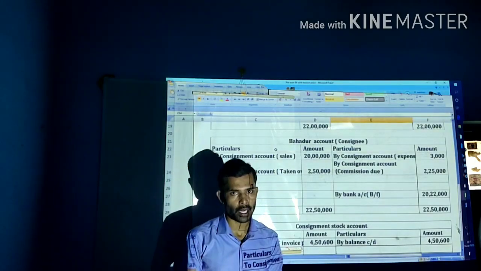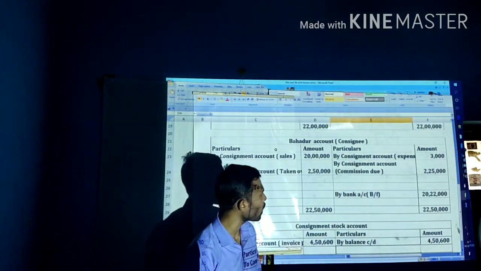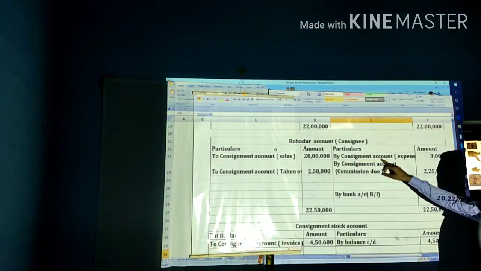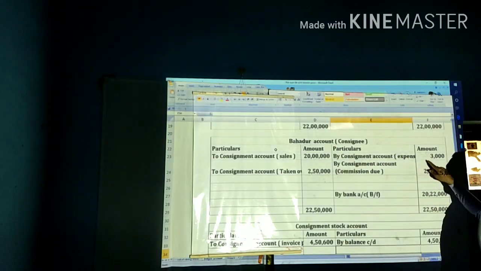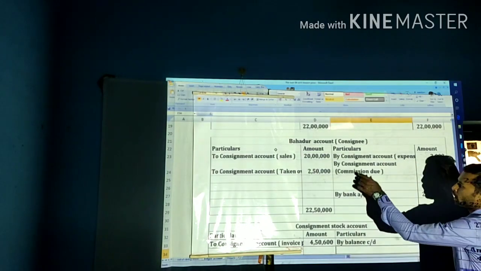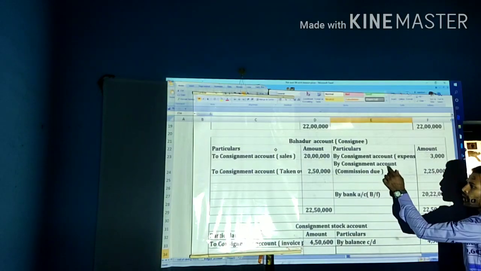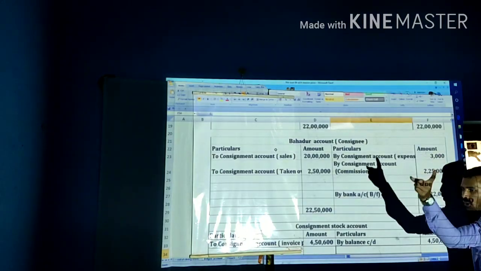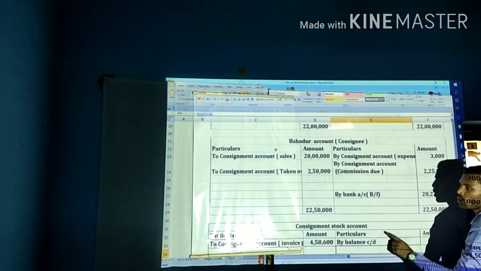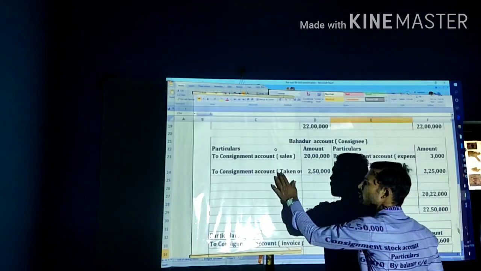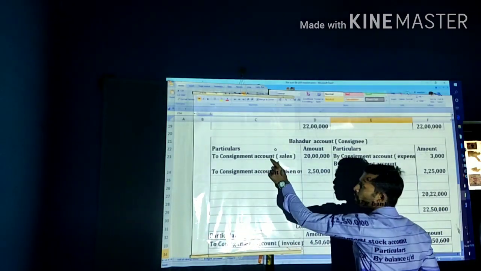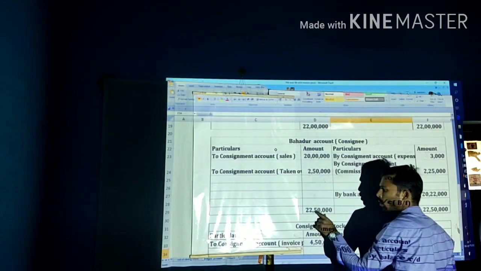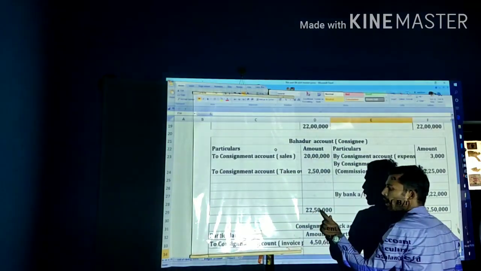If any advance payment is made, first it will come. If any expenses are paid, we will see here. Expenses made by the consignee, that is by consignment account, expenses of the consignee, how much? That is 3,000. Next one, commission due to the consignee. By consignment account, commission due 2,25,000, that we have already calculated in the consignment account. And sales made by the consignee to consignment account, sales 20 lakh, and taken over by the consignee 2,50,000. Totally the debit side will be 22,50,000.